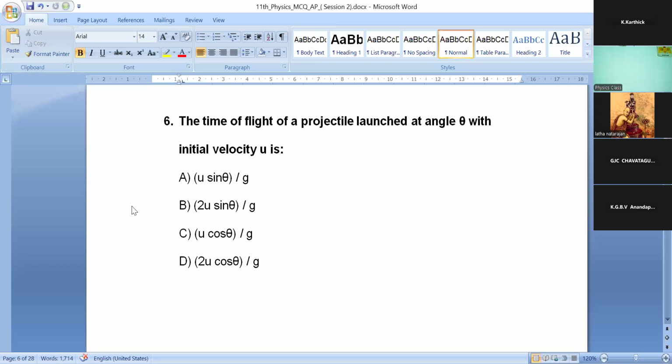Option C, u cos theta by g. Option D, 2u cos theta by g. So the time of flight of a projectile, already you know that formula, yeah? So you have 40 seconds left for this question.